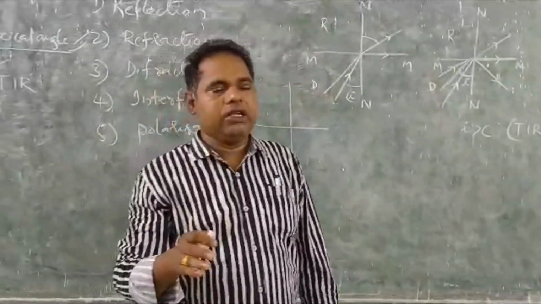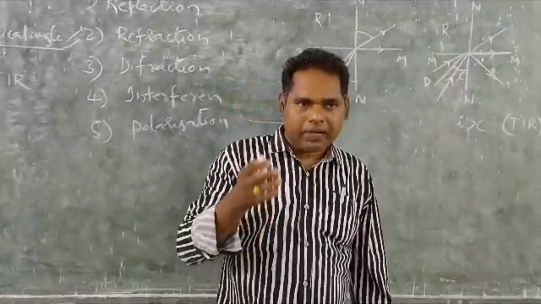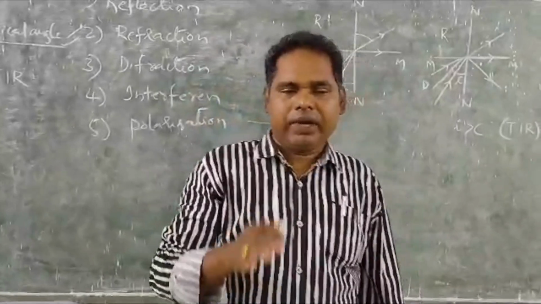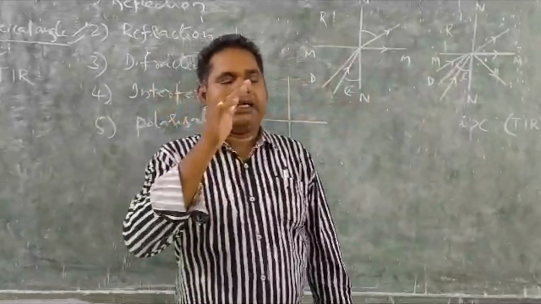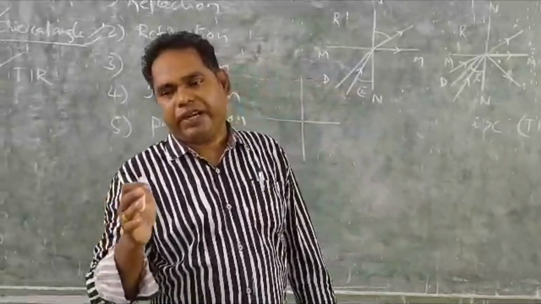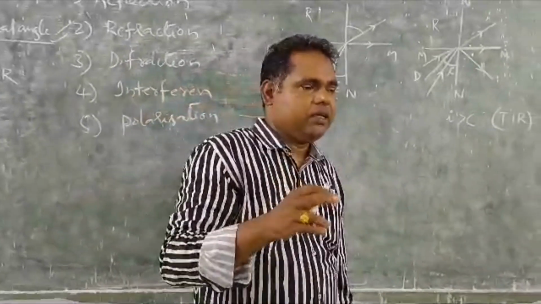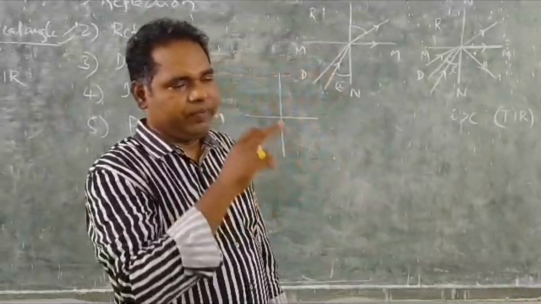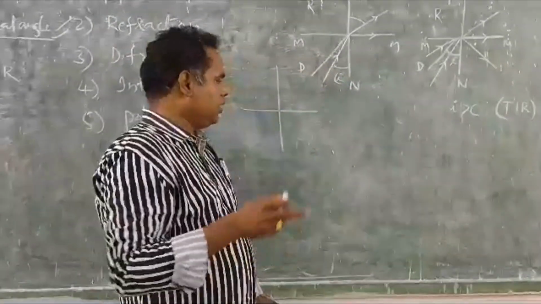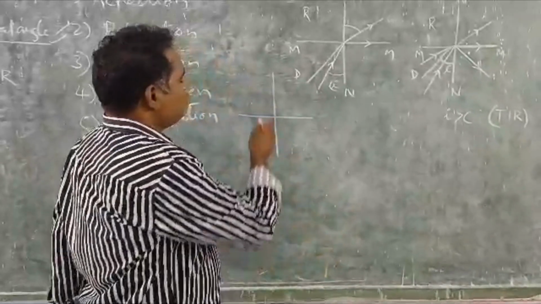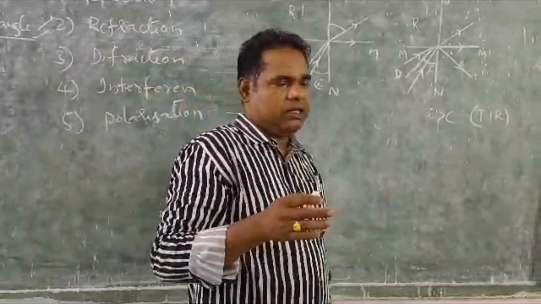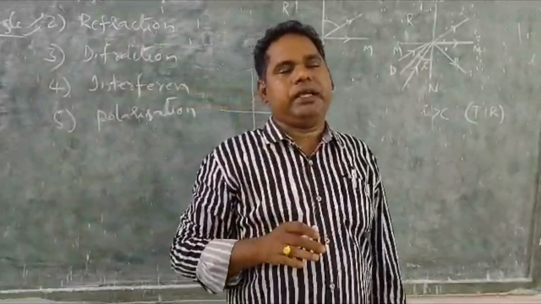It is illusion. Illusion means what? Bhrama. There is no water, but it appears that some water has collected there. When you move there, there is no water. You can find out. So that is our optical illusion, mirage. To form this mirage, two mediums are needed.